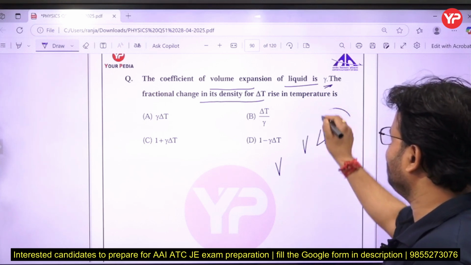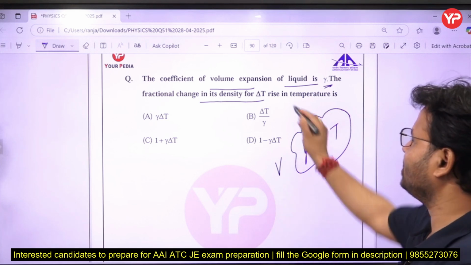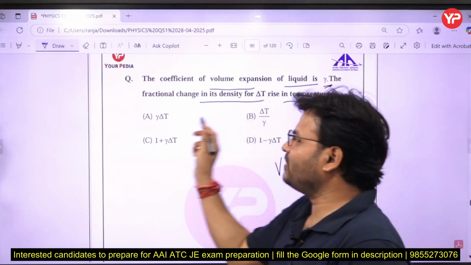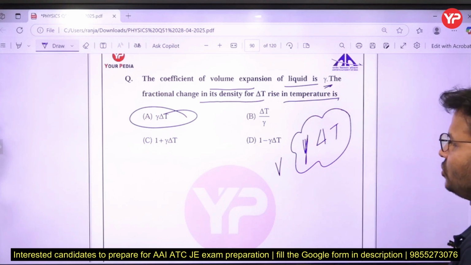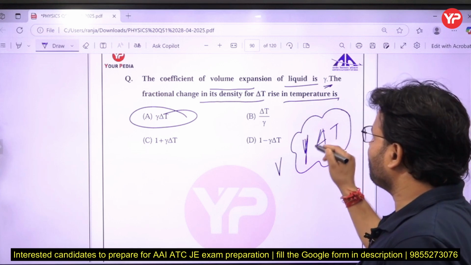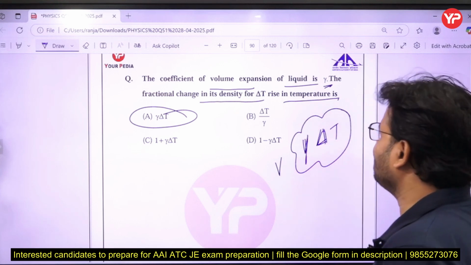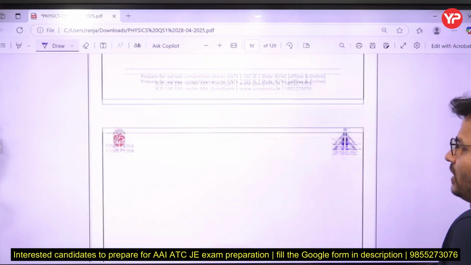Try to remember this in thermal stress, I will see a little bit about that. If the temperature is raised by delta T, the fractional change is gamma delta T. So the answer is A, gamma delta T. Gamma is the volume expansion, and density equals mass upon volume. According to that we get this answer.